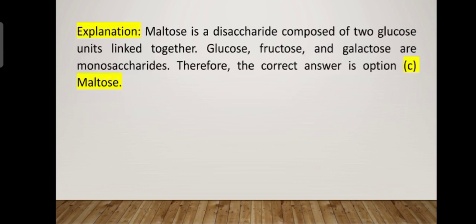The answer is maltose. Maltose is a disaccharide because on hydrolysis, maltose gives two glucose units linked together. Glucose, fructose, and galactose are monosaccharides. Therefore, the correct answer is maltose.